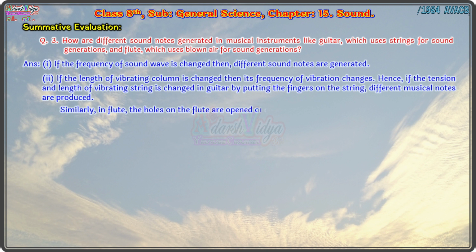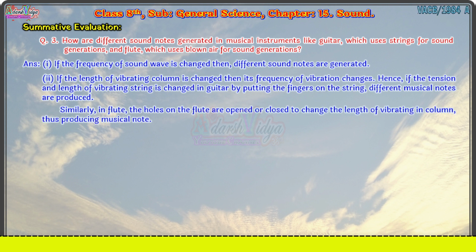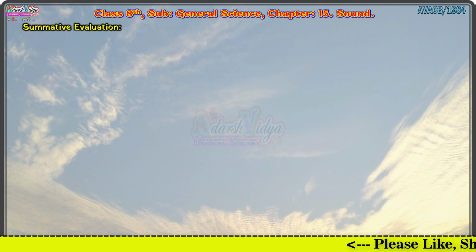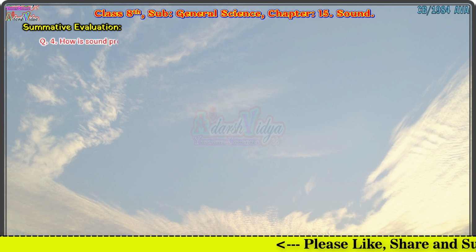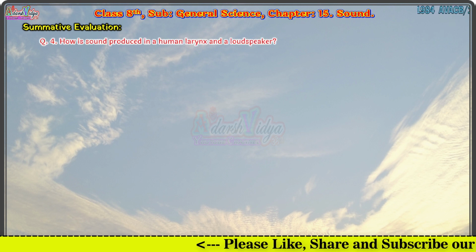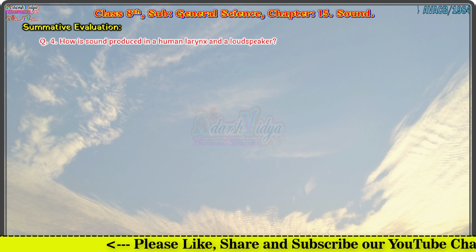Similarly, in flute, the holes on the flute are opened or closed to change the length of vibrating air column, thus producing musical notes. Let's see another question. Question 4. How is sound produced in a human larynx and a loudspeaker?